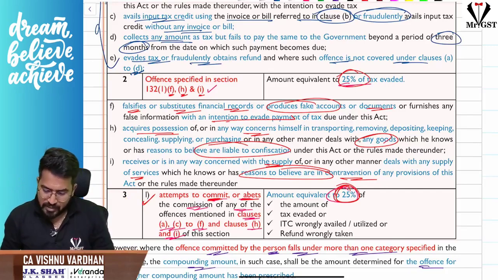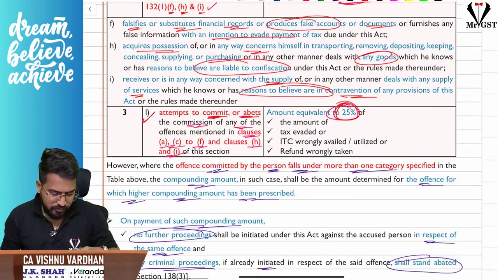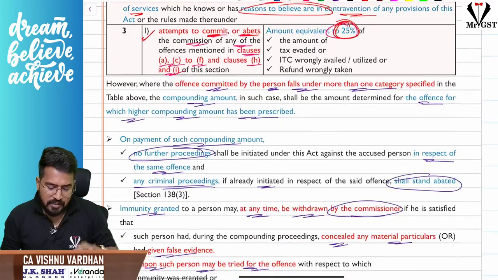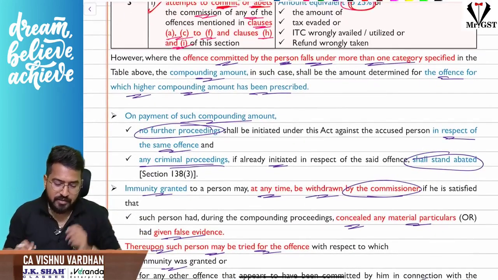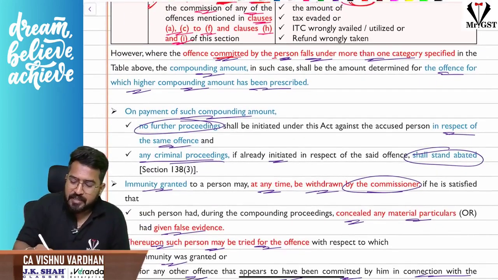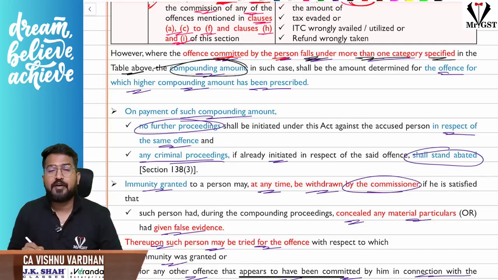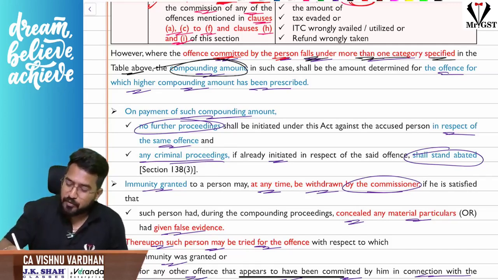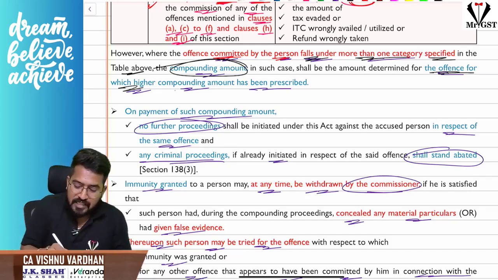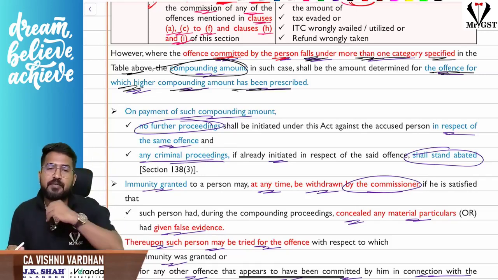Okay, next. Sir, here one interesting point is, if the offense committed by the person falls under more than one category specified in the table above, then what will be the compounding amount, sir? Then the compounding amount will be the one for the offense for which higher compounding amount is prescribed, that you have to follow.